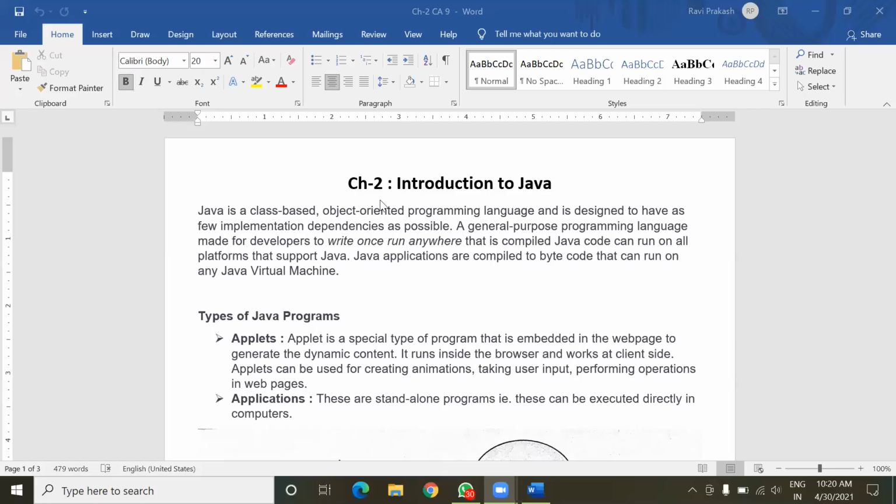So the name of the chapter is Introduction to Java. Java is a class-based object-oriented programming language, and it works on this principle: write once and run anywhere.